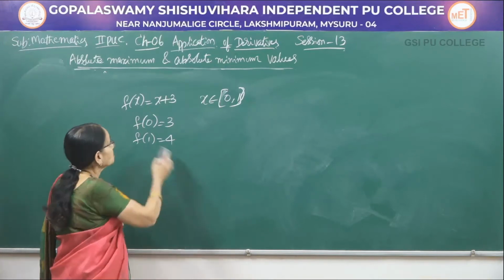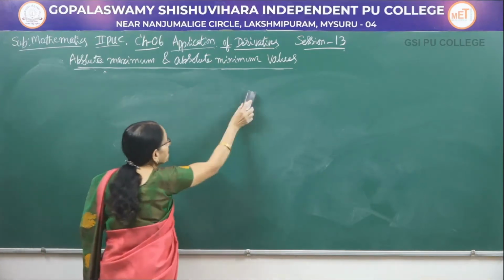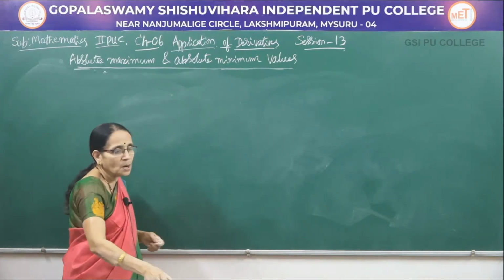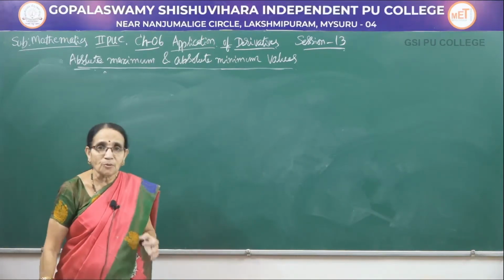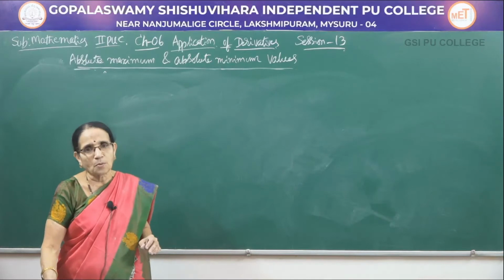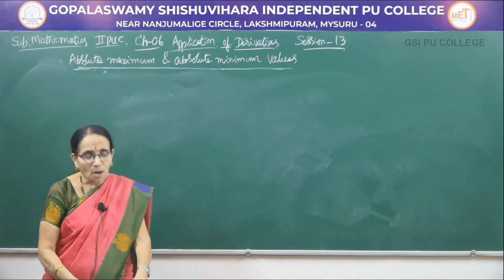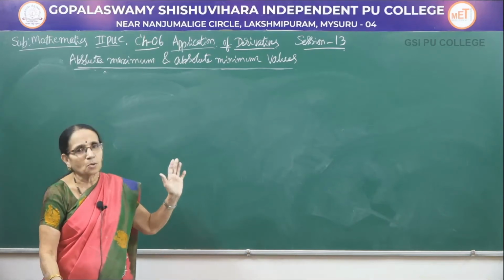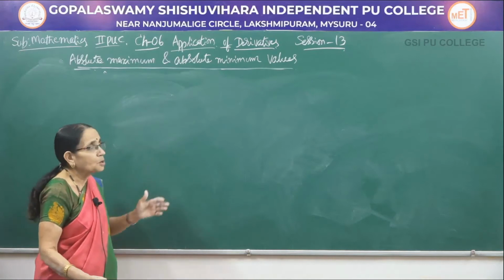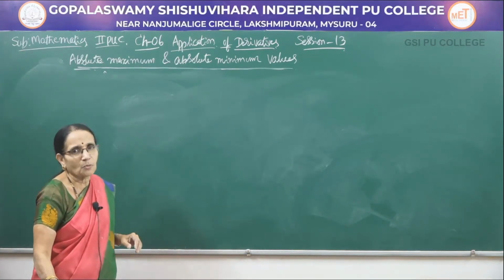So, this is how we define the absolute minimum value and maximum value, that is, only when the function is defined on a closed interval. The next problem is how to find out the absolute values. Here this is the working rule. What I am telling is the working rule to find the absolute minimum and absolute maximum value.